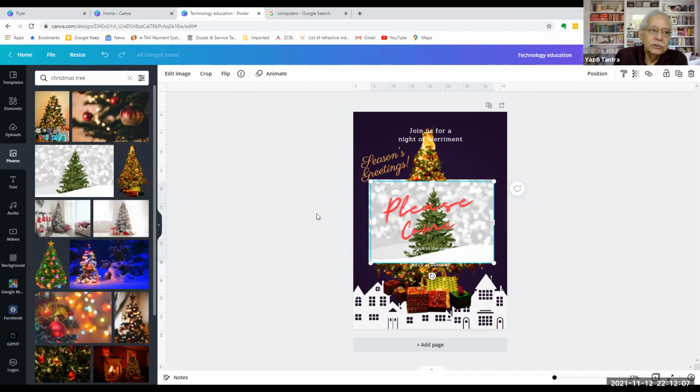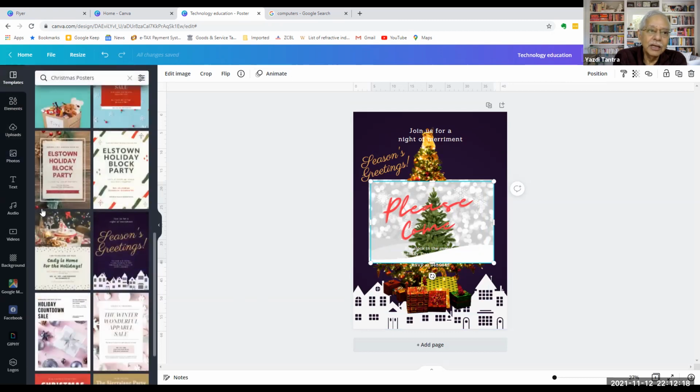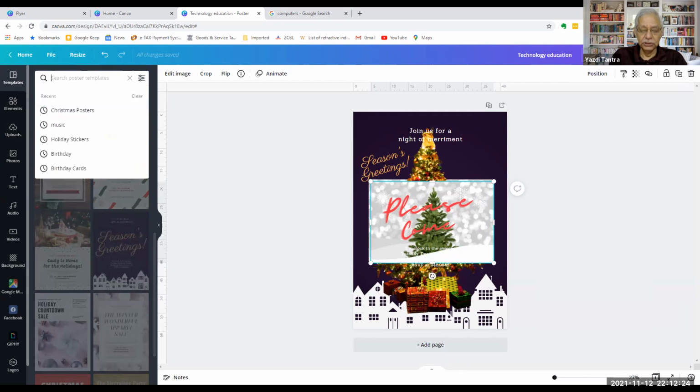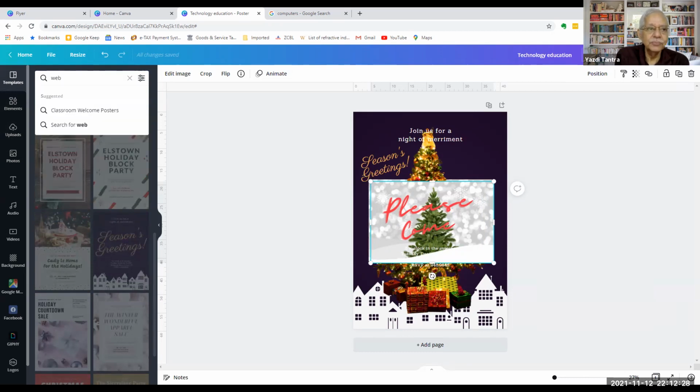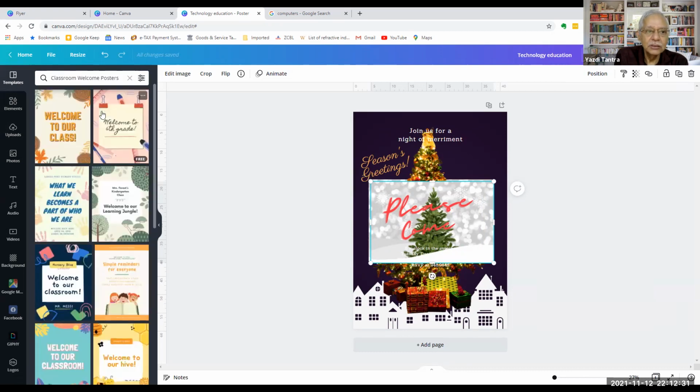Okay, so is it easy to identify images and straight away push it here? It's extremely, extremely easy. Now, again, I'll go to templates. I took Christmas posters, but there are a huge number of templates. I don't know, let's see. Classroom welcome posters. Okay, I'm just doing it randomly, picking up stuff.